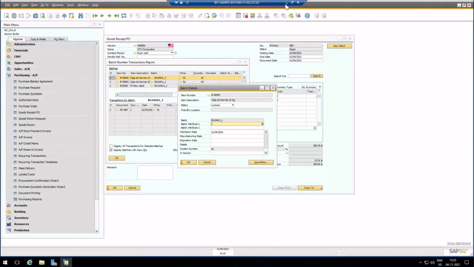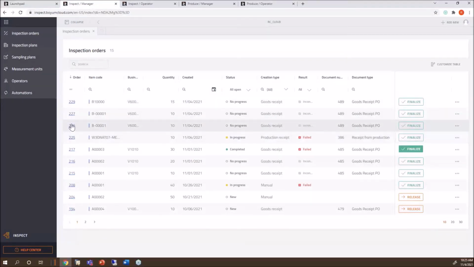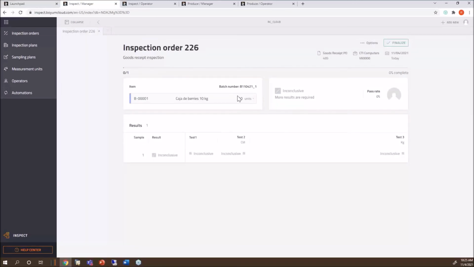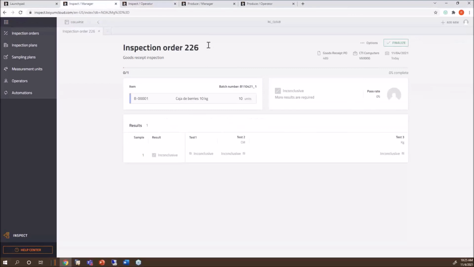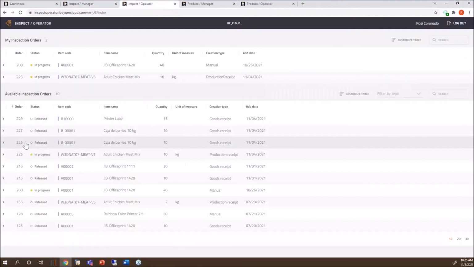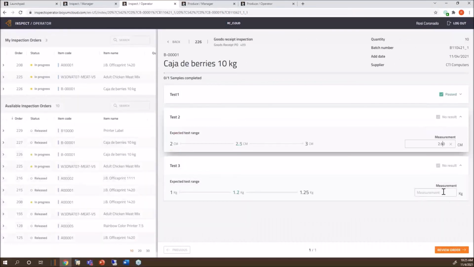I'm going to go back one more time. Okay, that's this one. Oops, this one. There we go. This is the batch right here. I'm going to go to inspection order 226. We're going to do it really quick, and we're going to release it. We're going to do the quality control order really quick.